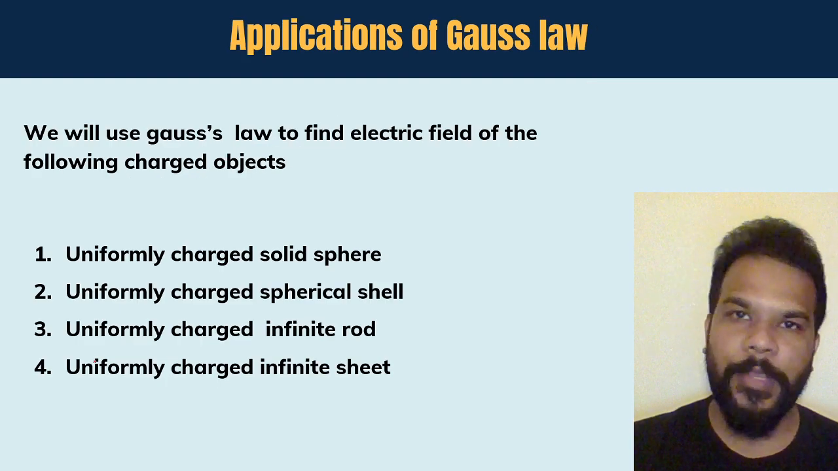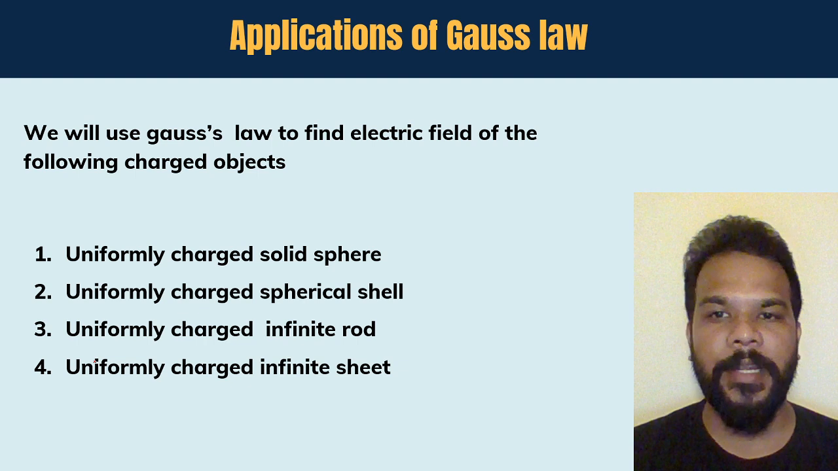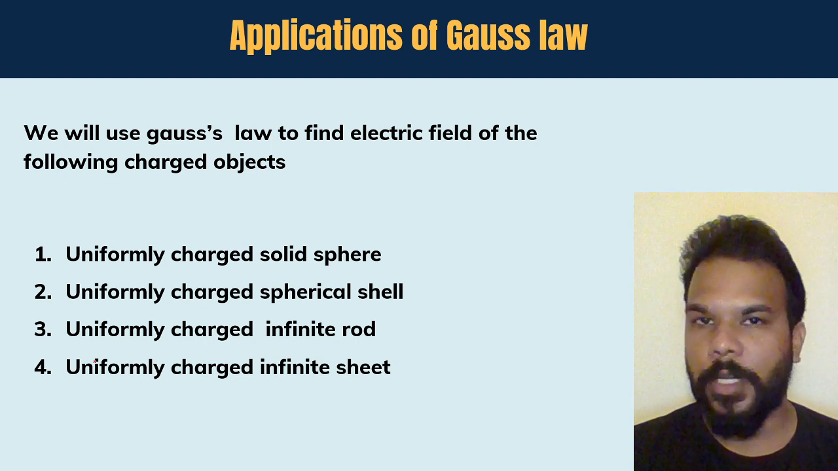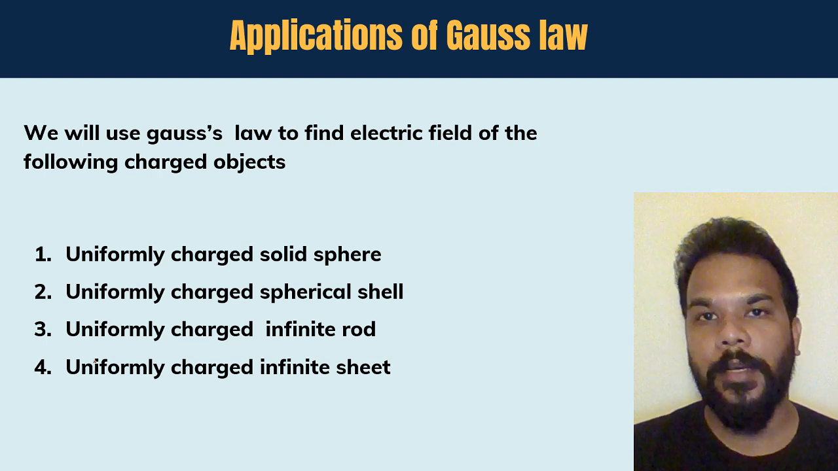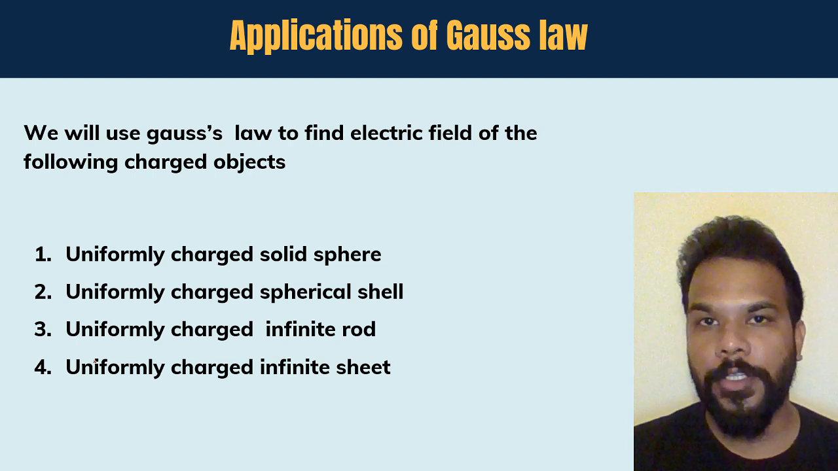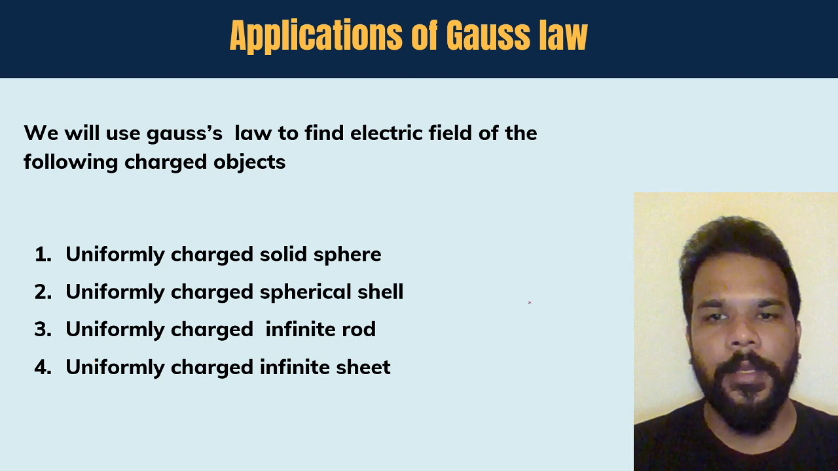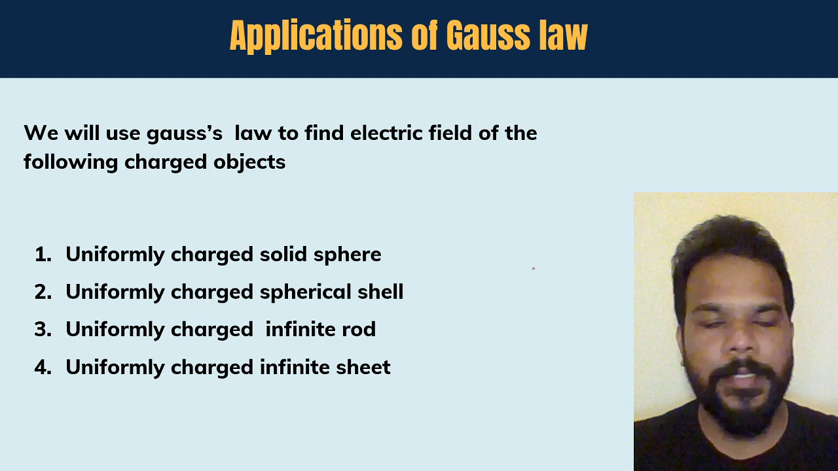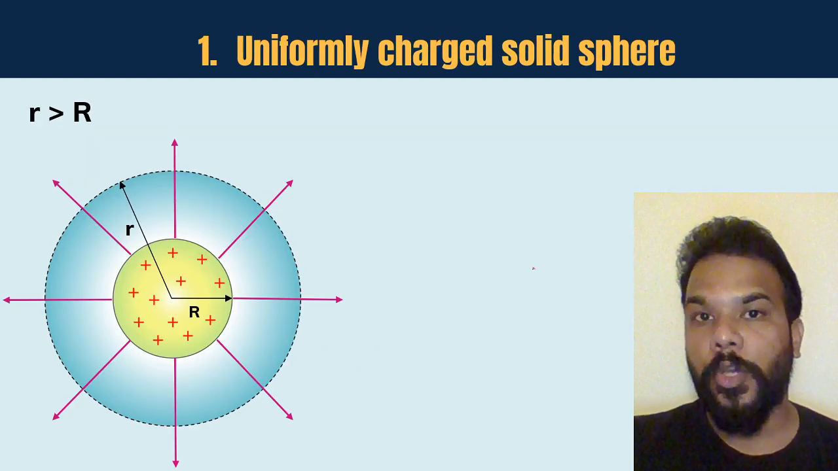So what are we going to do in terms of application of Gauss's law? We are going to find out the electric field due to these objects. We are going to talk about the uniformly charged solid sphere. We are going to speak about the uniformly charged spherical shell, or you can say hollow sphere. We are going to find out the electric field due to an infinitely long charged rod, and finally we'll speak about the uniformly charged infinite sheet. Okay guys, so let's go one by one and speak about the uniformly charged solid sphere.